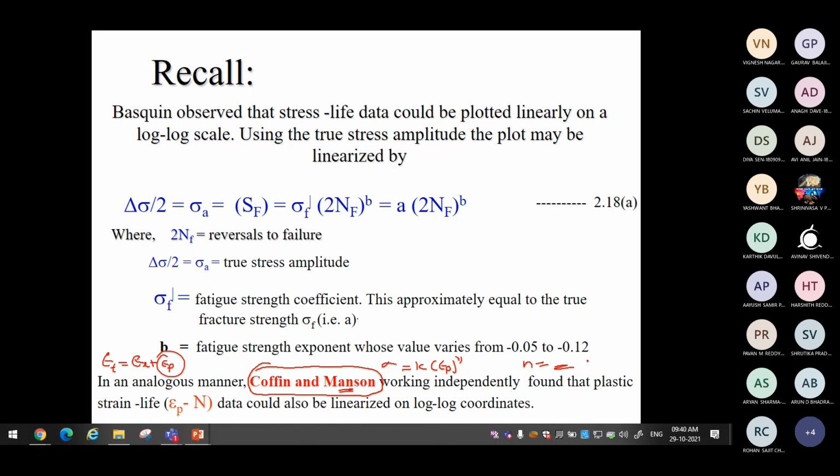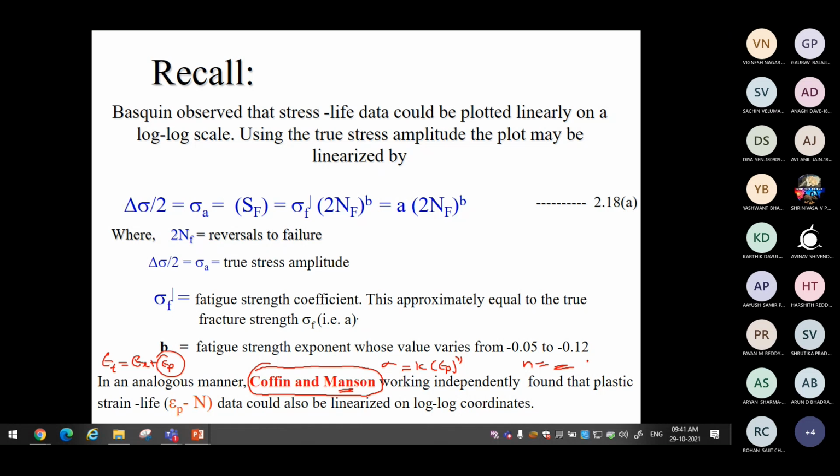So Coffin and Manson together worked to provide a strain life equation. Till now I have not introduced you to the strain life equation. Till now in this strain life approach chapter, we were discussing how the material will respond, what the material behavior is, in all the ways a material can behave when you apply cyclic load.